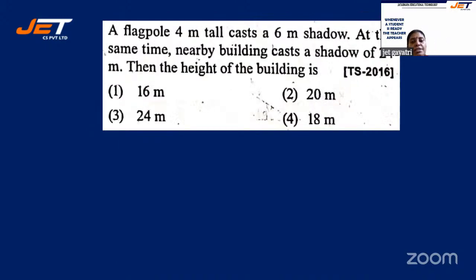Let's move on to the next sum. A flagpole 4 meter tall casts a 6 meter shadow. At the same point, a nearby building casts a shadow of 24 meter. Then the height of the building is dash. All right. So four options are given: 16 meter, 20 meter, 24 meter, 18 meter.